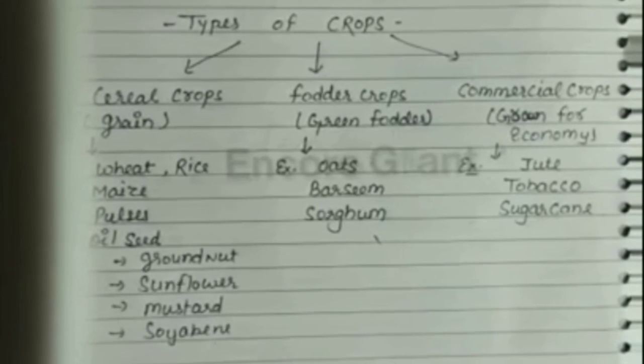Now, in the next videos, we will discuss seasonal crops, meaning Rabi crops, Zaid crops, Kharif crops, and their differences and how we improve the crop variety. So, thanks a lot.